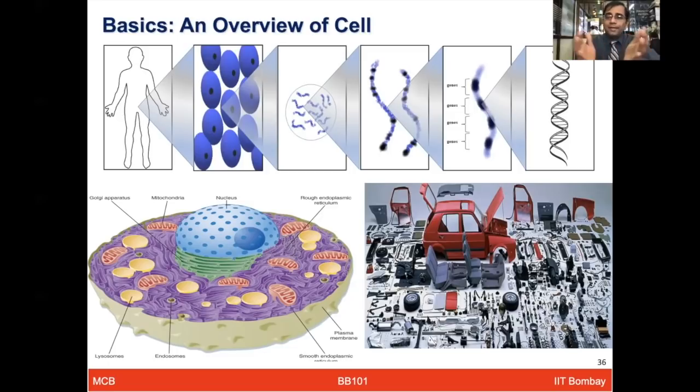It's like the circuits are all connected with a master circuit, and here the different nuts and bolts of the car are all connected. Only then can they make a functional car. And likewise, a functional cell cannot be made if all these components don't talk to each other and make a functional unit.